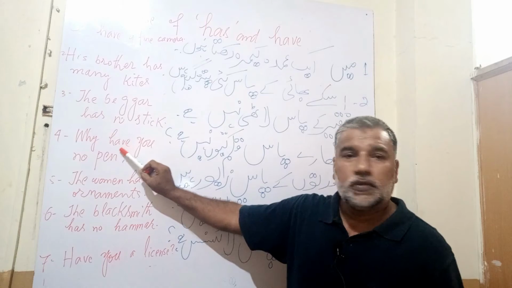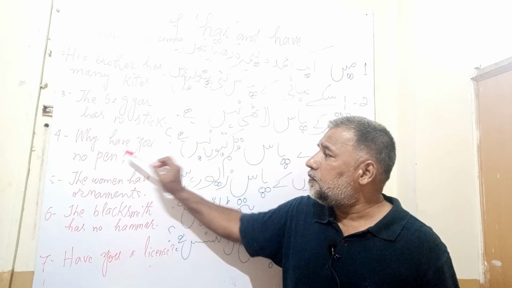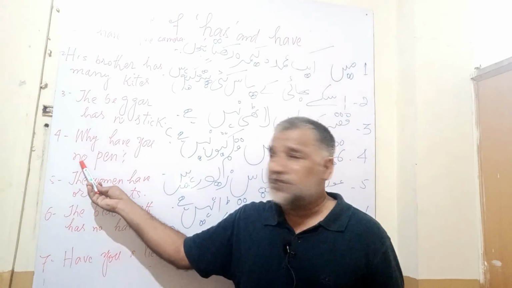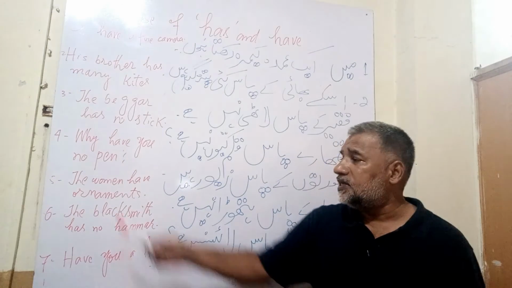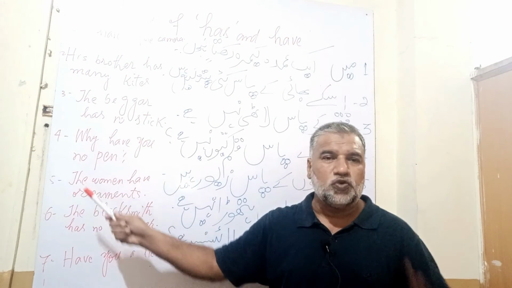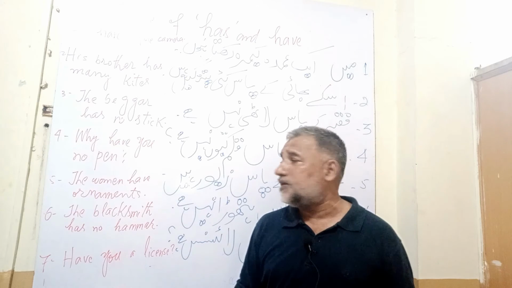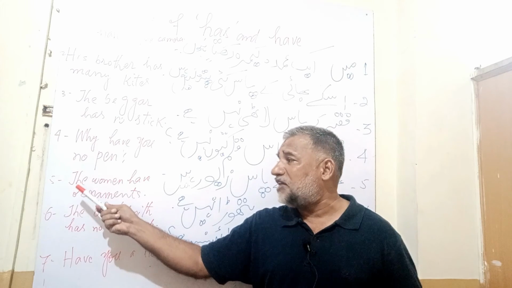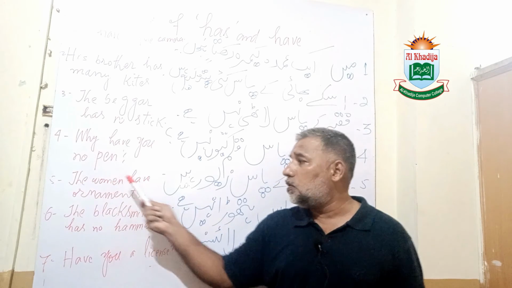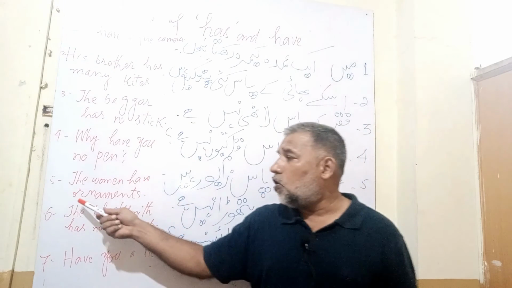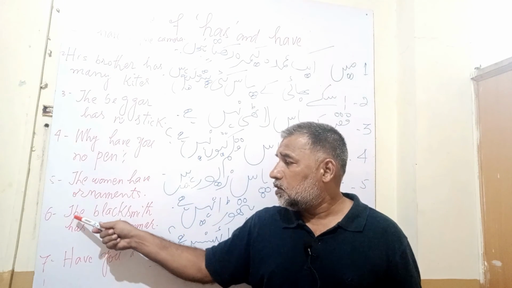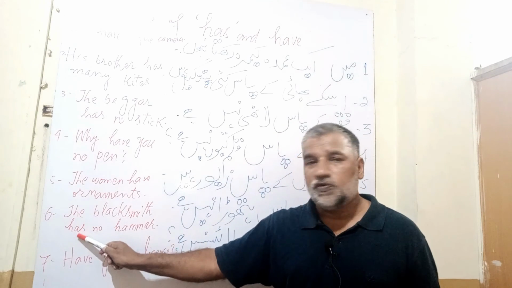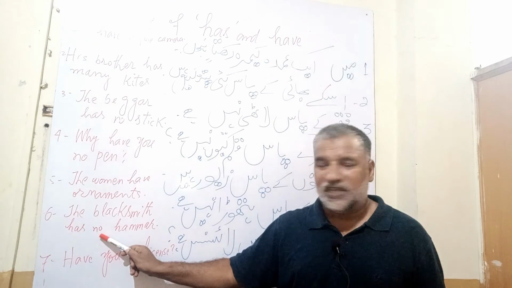Stick, noun. Why, this is adverb as well as pronoun. Have, verb. You, pronoun. No, adverb as well as adjective. Pen, noun. The, definite article. There are two types of article, definite article and indefinite article. The is called definite article and these are part of adjective. Women, noun. Have, main verb. Ornaments, noun. The, article. Blacksmith, noun. Has, verb. No, adverb or adjective.